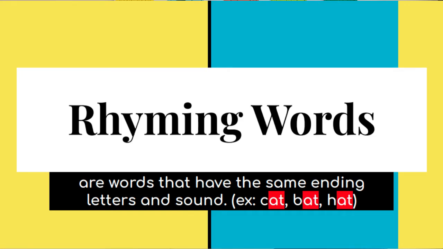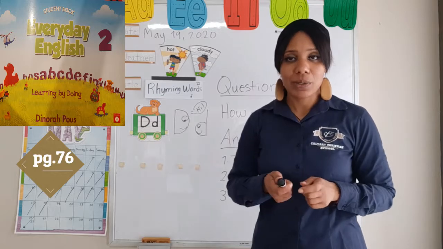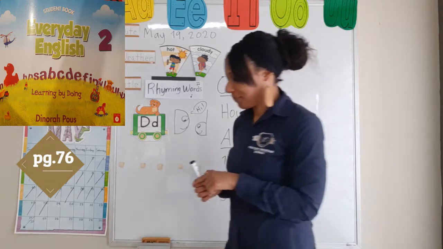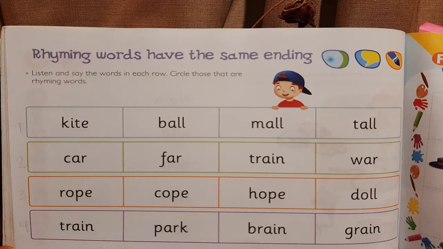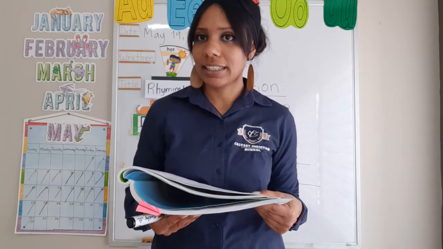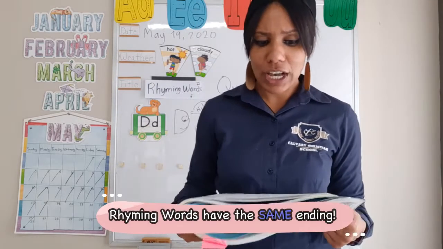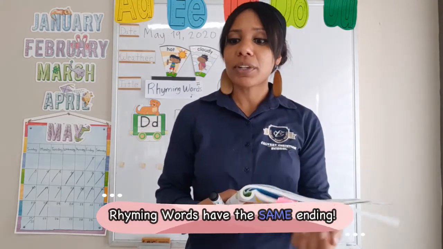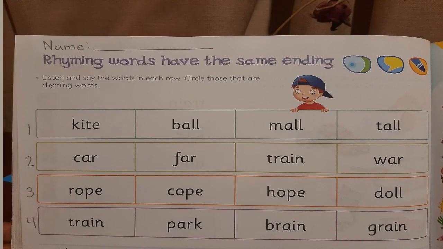So let's go to our everyday English book, and we're going to be working together. Are you guys ready? Okay. So I hope that everybody is on page 76 of your everyday English book. And here it says, rhyming words have the same ending. So do rhyming words have the same ending or different ending? The same ending. Great job. So you guys are going to follow the instructions because we're going to work together, okay? So here we see a little boy, and we see a lot of words, right? There's a lot of words, but guess what? We're going to work together.